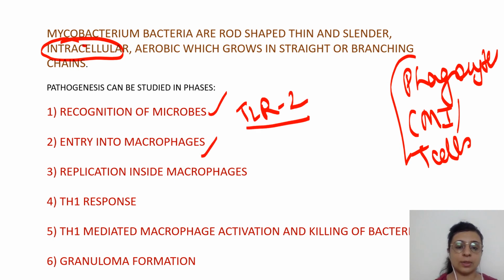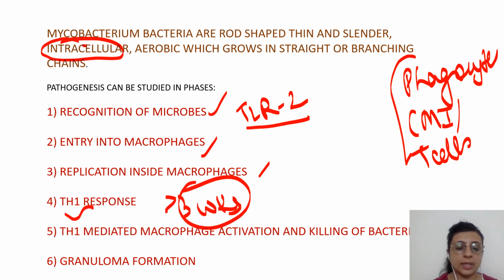Once they enter the macrophages, they will replicate by inhibiting phagolysosome fusion and generation of free radicals. Now after 3 weeks, it will be able to stimulate the Th1 response. Once Th1 is stimulated, it will lead to macrophage activation and killing of bacteria with the help of cytokines like interferon gamma, and granuloma formation will take place.